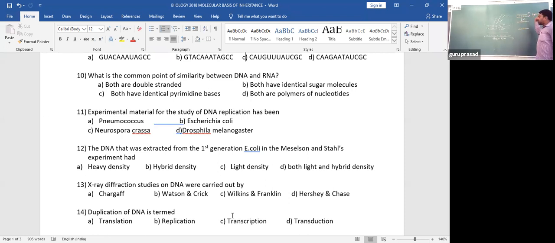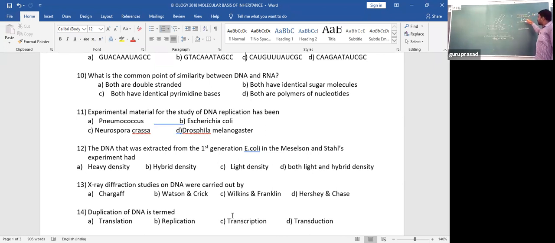First we cultured all the bacteria in N14 so that the bacteria contain N14 as the component in their nucleic acid, representing that as a light DNA. Now this is the parental generation, and the first generation is now going to be produced. This is parental. Okay.